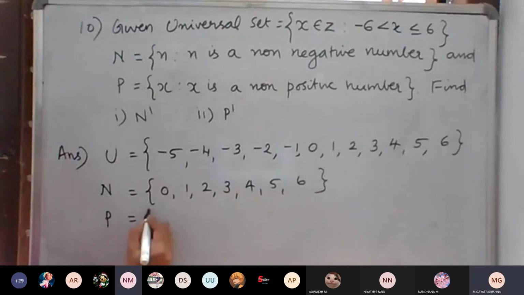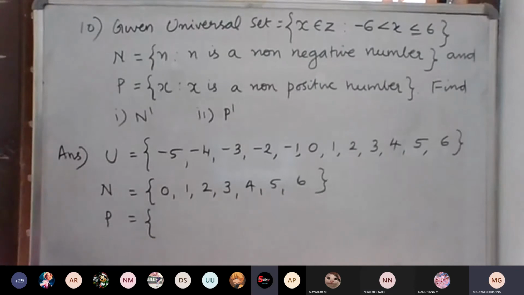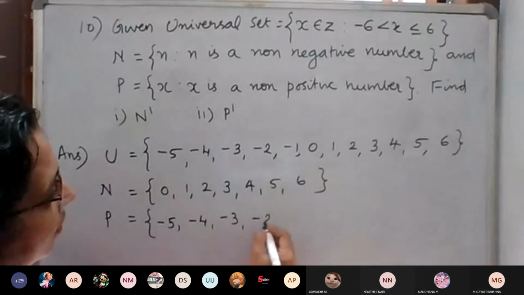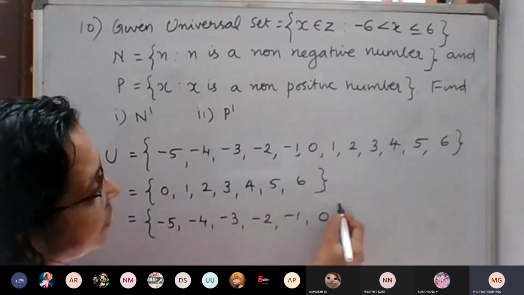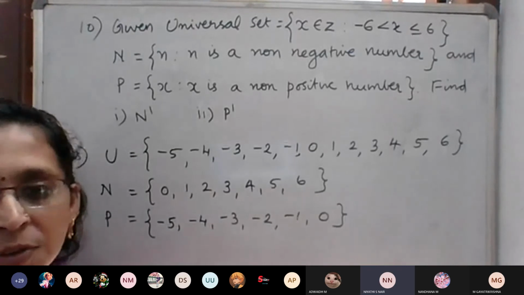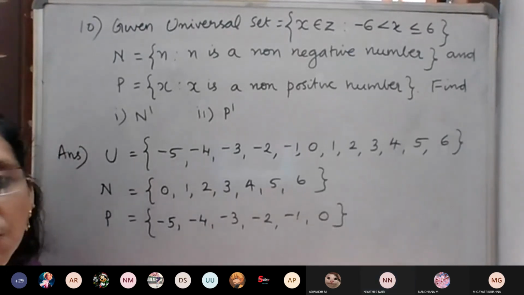Then P is non-positive: -5, -4, -3, -2, -1. Zero is neither positive nor negative, so we can't avoid that 0. You should write 0. Zero has no sign, so in both positives and negatives you should write it.